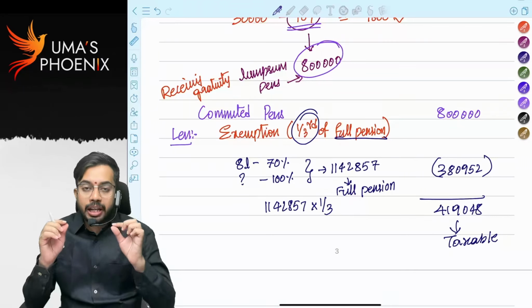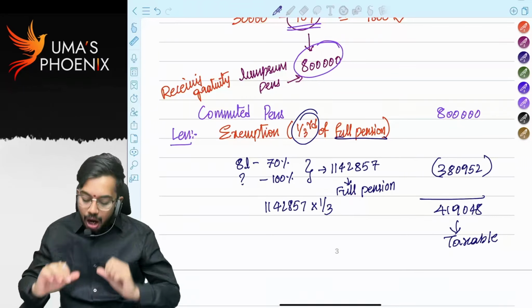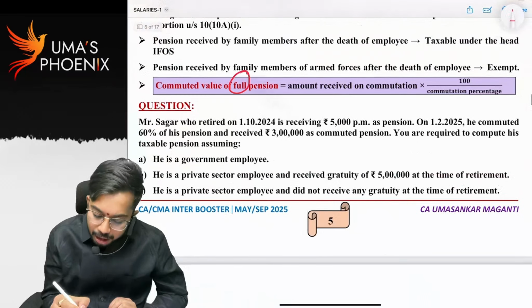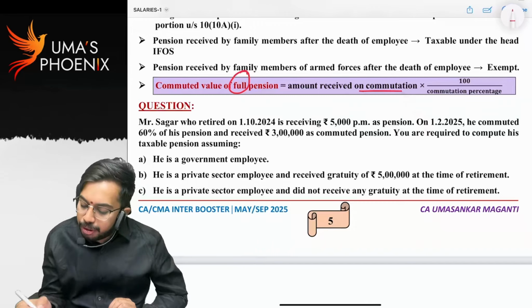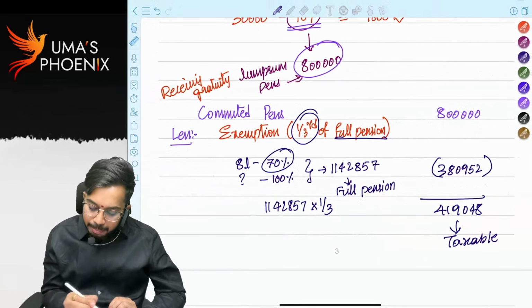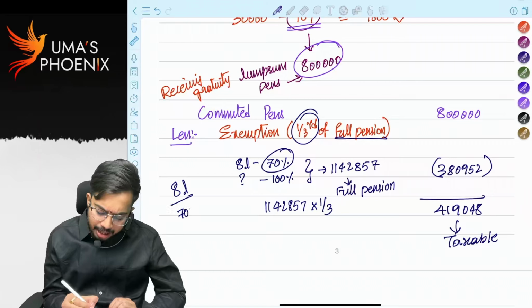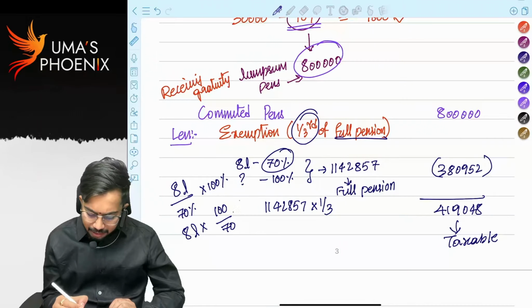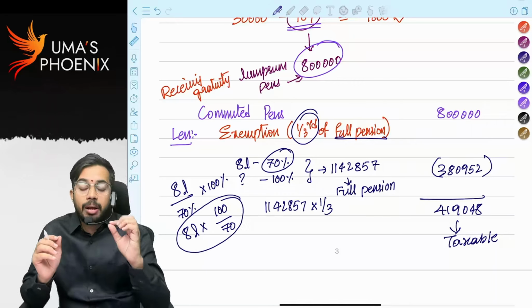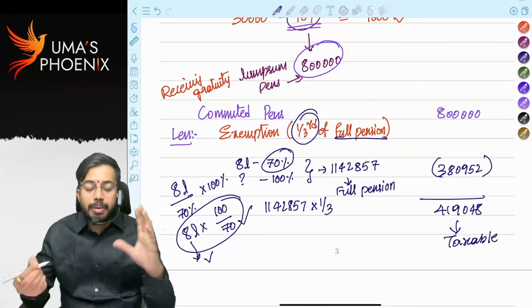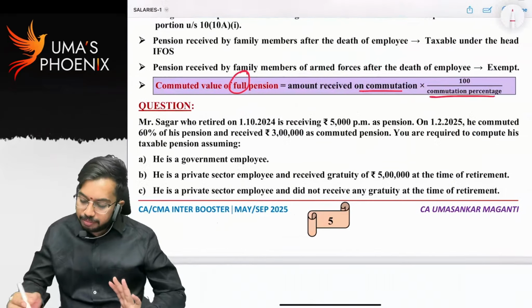So before calculating exemption, first calculate full pension. How to calculate full pension? See, formula is also given. Commuted value of full pension is equal to amount received on commutation into 100 by commutation percentage. Here how much is commutation percentage? 70%. So 8 lakh divided by 70% into 100%. Or you can also write like this, 8 lakh into 100 divided by 70. This is the formula. Amount full pension is equal to amount received on commutation into 100 divided by 70%.